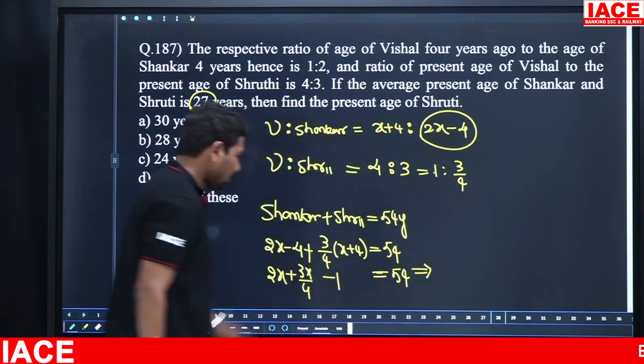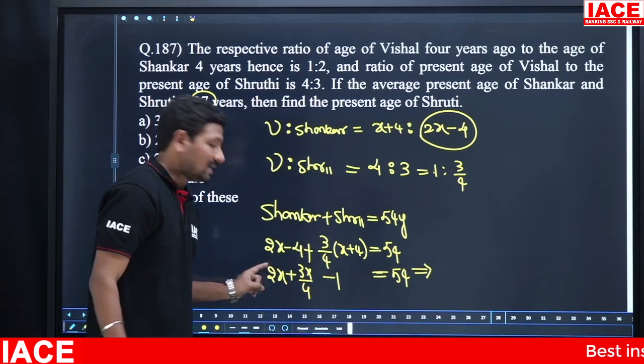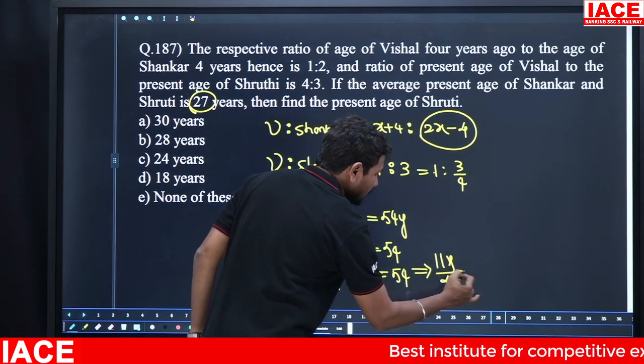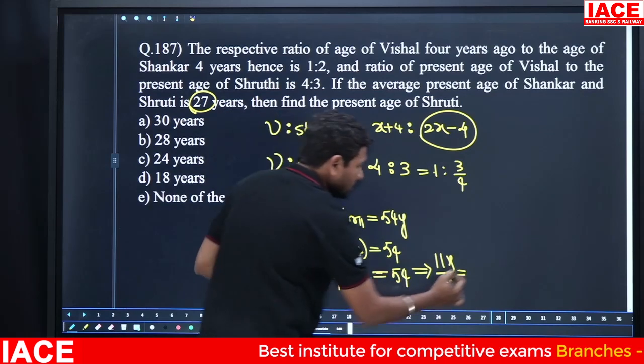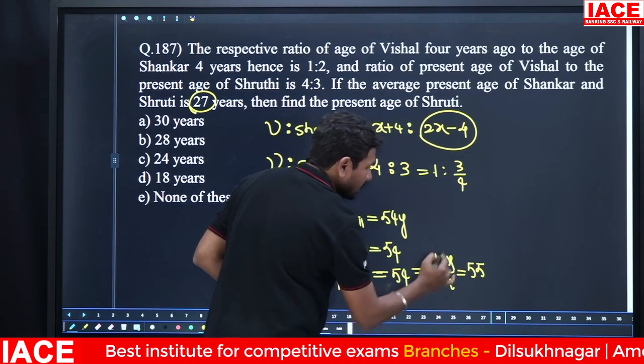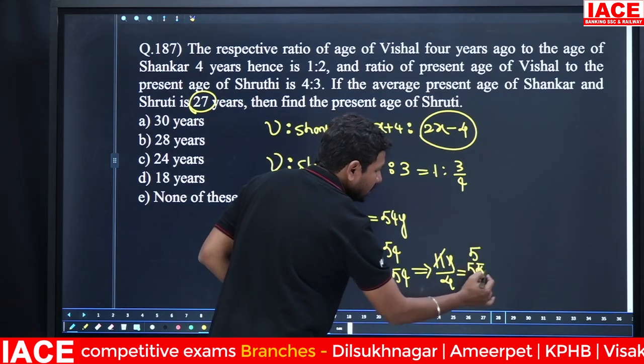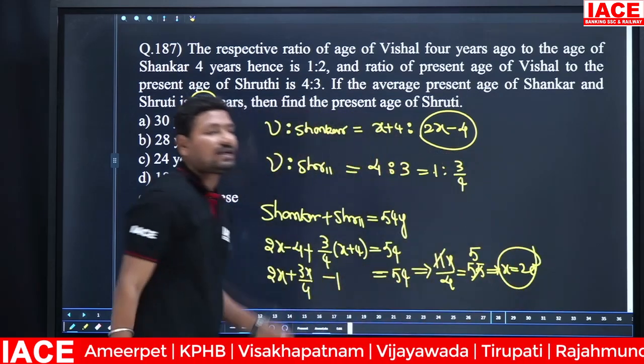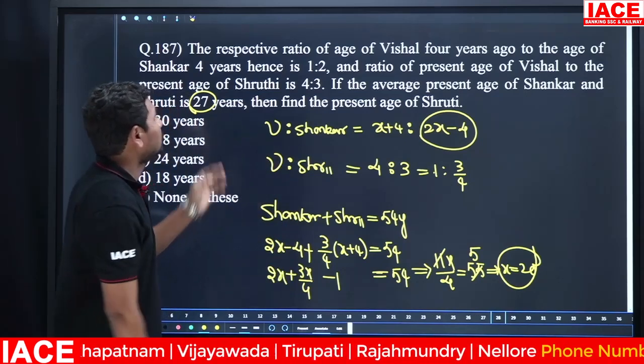From this we can write 4 into 2 is 8, 8x plus 3x is equal to 11x. 11x by 4 is equal to 54 plus 1, as minus 1 is coming to the right side. It is 55. 11 to 55 is 5 times. Then x is equal to 20. Once you know the x value, now you can calculate whichever is required.